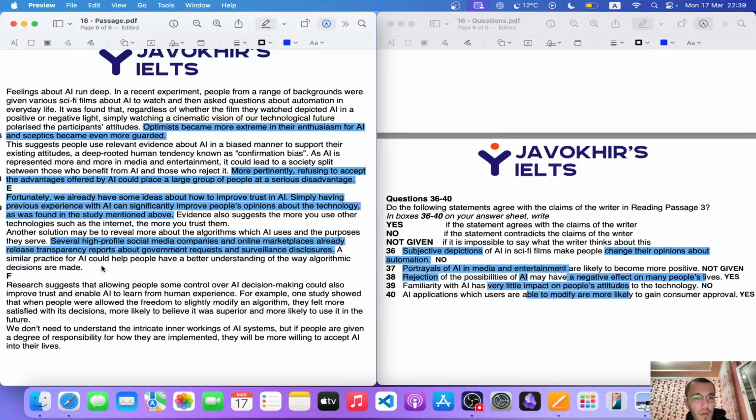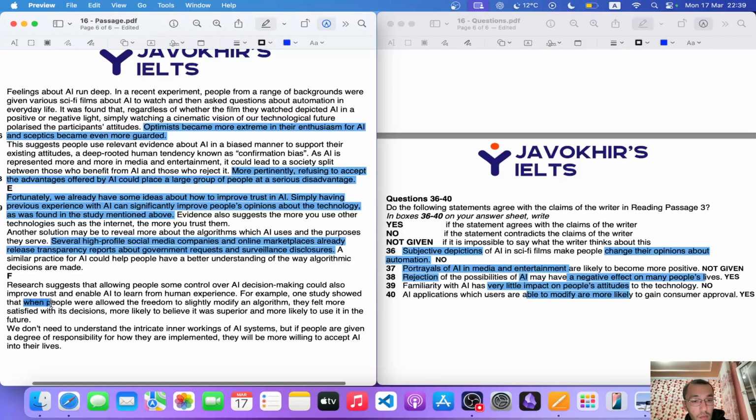The reason for that: are able to modify are more likely to gain consumer approval. So several high profiles, similar practice of AI could help people have a better understanding of the way algorithmic decisions are made. Research suggests that allowing people some control over AI decision making could also improve trust and enable AI to learn from human experience. For example, one study showed that when people are allowed the freedom to slightly modify an algorithm, we found the answer.